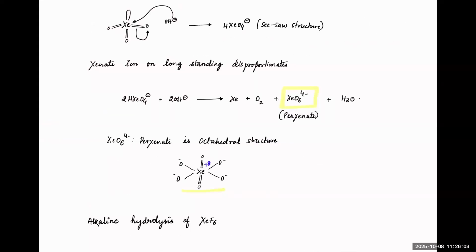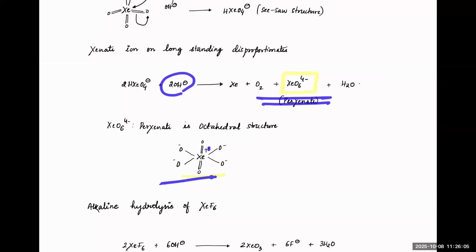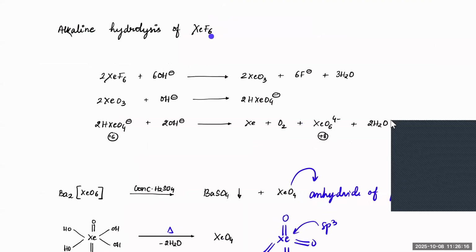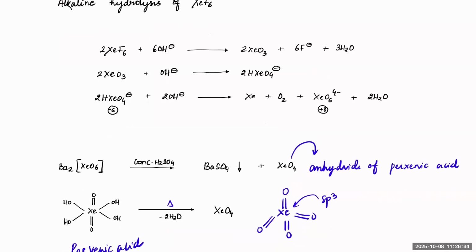In basic medium, this is what you'll get, and perxenate is formed here. Clear, beta? Next, alkaline hydrolysis. That means XeF6, when you react with OH minus, it will become XeO3, 6F minus, and 3 moles of H2O. But this XeO3 is the one which in basic medium will become the xenate, and that will convert into perxenate form. Clear? Perxenate.